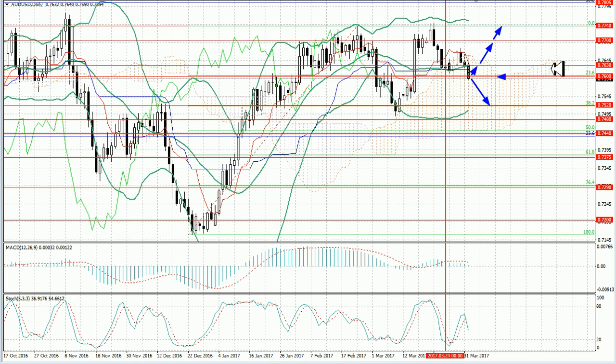Technical indicators suggest a full continuation. The MACD histogram is about to enter the negative zone and form a sell signal. Stochastic turned down. In general, a further fall is likely.